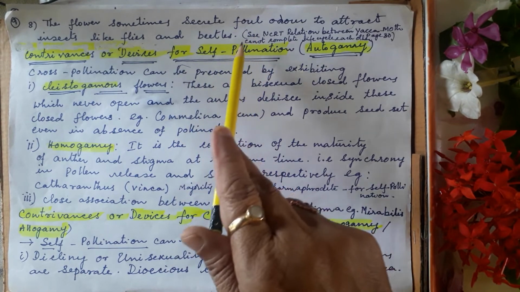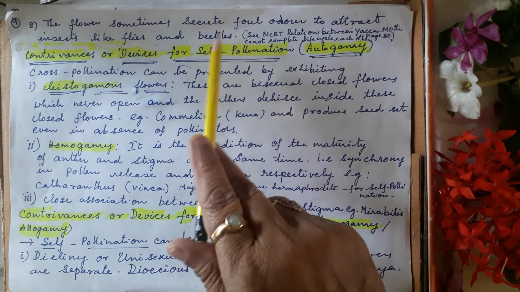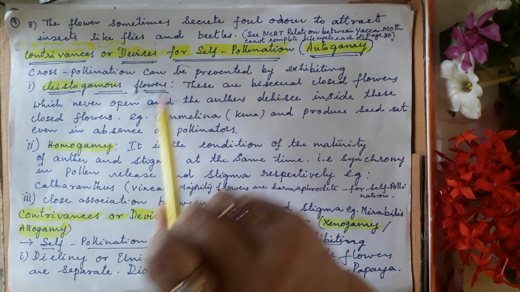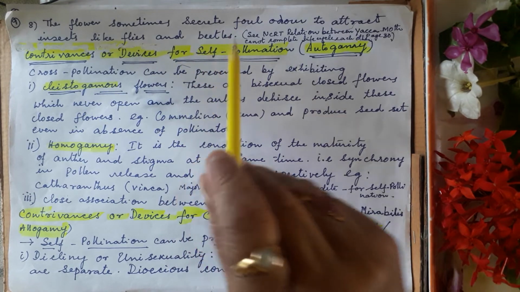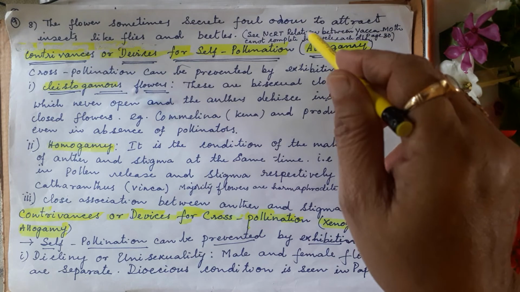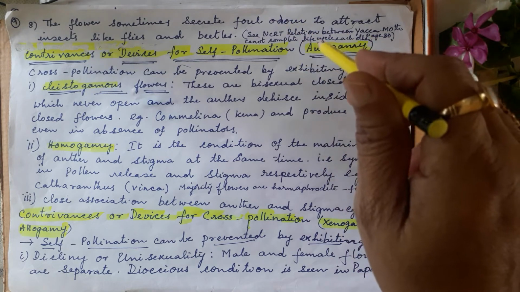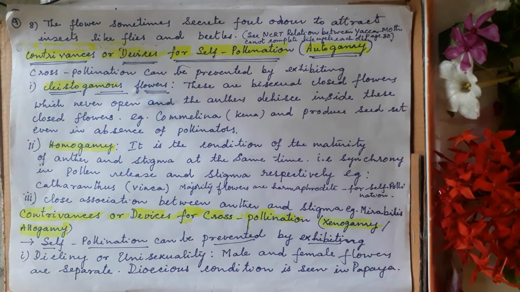For us it is a foul smell, but some insects are attracted and go for it. They are flies and beetles. They go to the plant, because the plant is giving foul odor to attract the insects. The insects will go and take the pollen and put the pollen on the stigma.